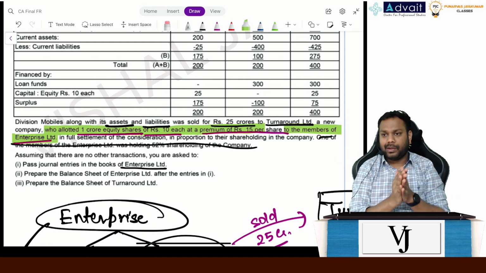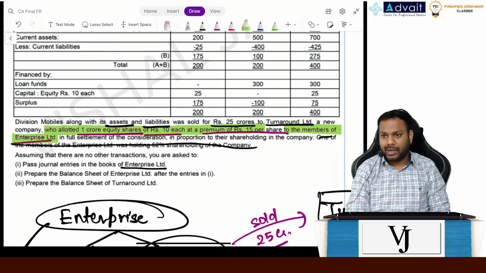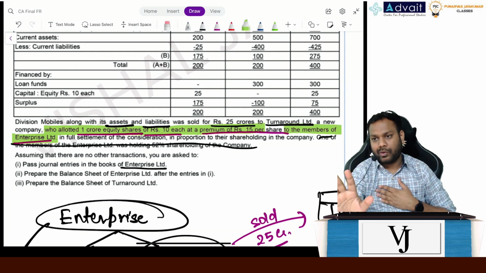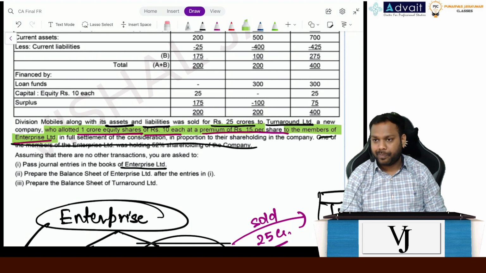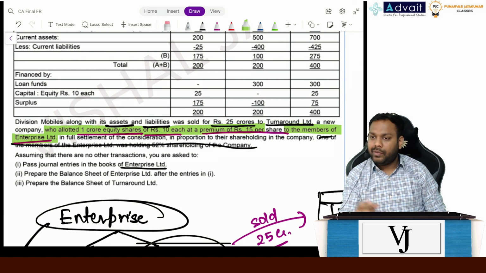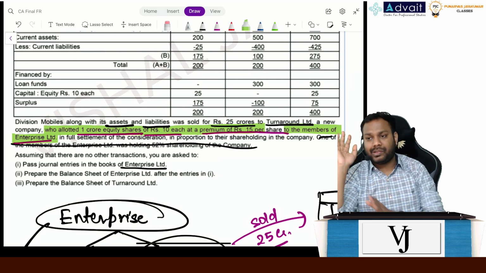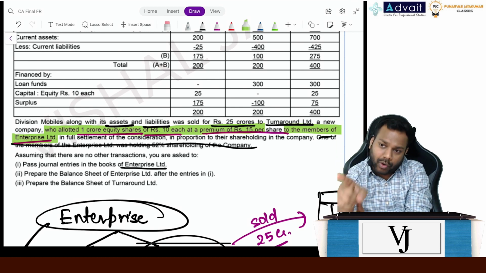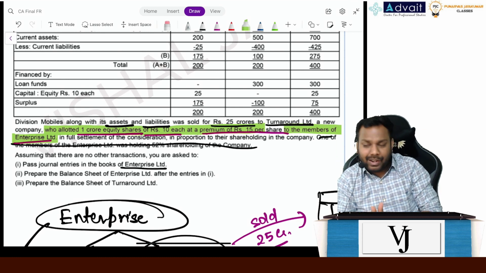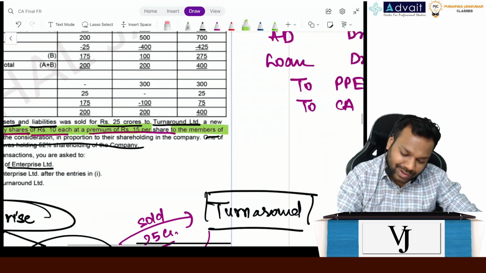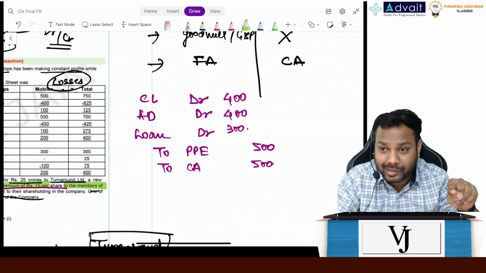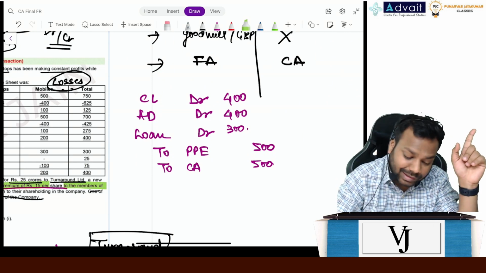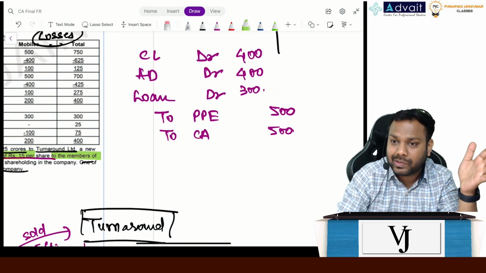Let's suppose Reliance company has 10 shares, 5 shares are owned by me and 5 shares are owned by you. Let's suppose someone wants to acquire Reliance company. What they will do, they will purchase the 5 shares from me, and purchase 5 shares from you, right? The person who has purchased the shares will pay the consideration to you and to me. Is there any effect on Reliance? No. So similarly, Turnaround Limited has given the consideration to the members and not to Enterprise Limited. So Enterprise Limited will not receive any consideration for this.